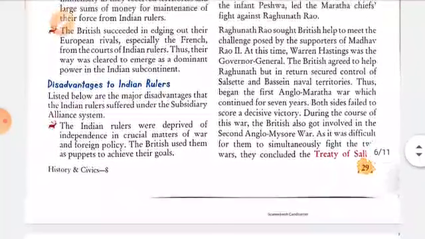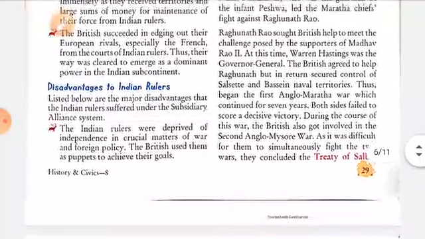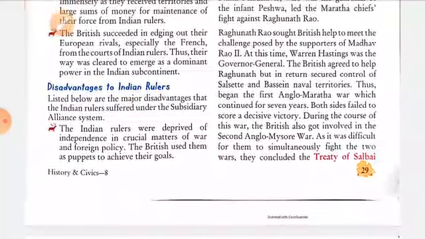What were the disadvantages to the Indian rulers who signed the subsidiary alliances?